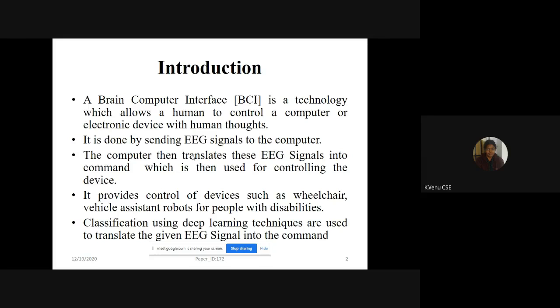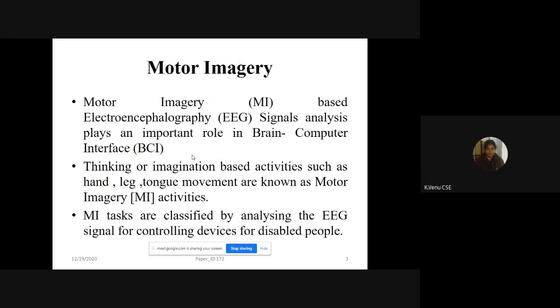First, the EEG signal data will be fed into a computer. Then the computer translates these EEG signals into a command which is understandable by a controlling device, so that devices such as wheelchairs, vehicles, and assistant robots for people with disabilities can be controlled easily with their thoughts. Converting the EEG signal into a command is done using classification techniques, using deep learning techniques.